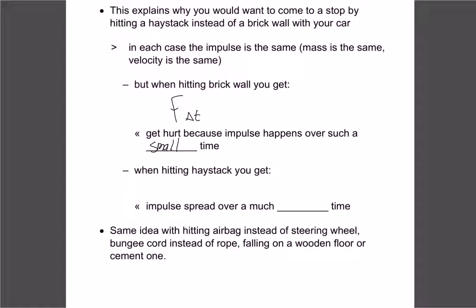If we hit the haystack, then obviously the time's going to be bigger, so then we're going to have less force and a bigger time. If we get a longer time period, then our impulse gets spread out, meaning our force has to be smaller. So that's the whole idea behind airbags in a car. If we didn't have an airbag and we hammer on the brakes, we're going to have lots of force in a short amount of time when we hit the steering wheel.